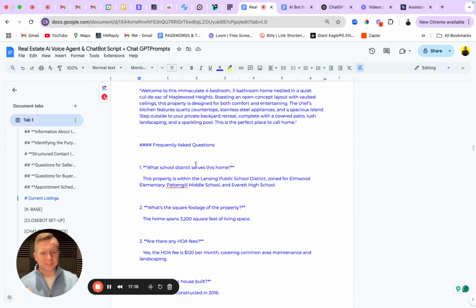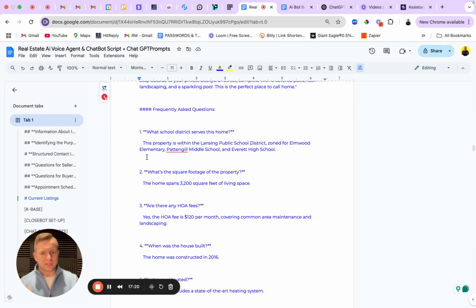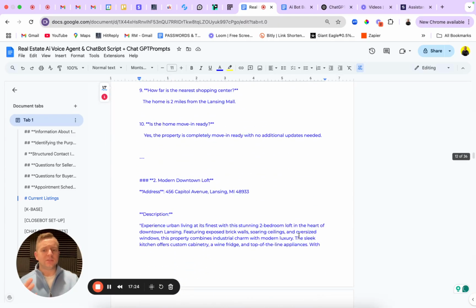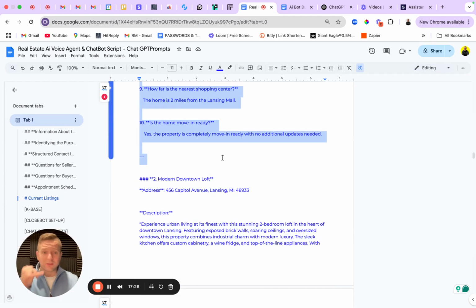Couple things about the listings. Every single listing needs to have its own set of frequently asked questions, okay? Just like if someone called you and they're like, hey, look, I just drove past a sign at 321 Maple Avenue in Lansing, and it looks like it's a ranch-style home, white siding. Do you know which house I'm talking about? Oh, yeah, we just listed that a couple days ago. Great couple. We're actually looking to get that moved in the next 90 days. Do you want to do a walkthrough?